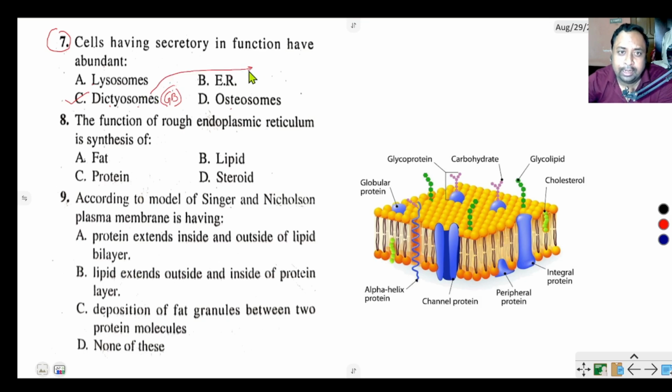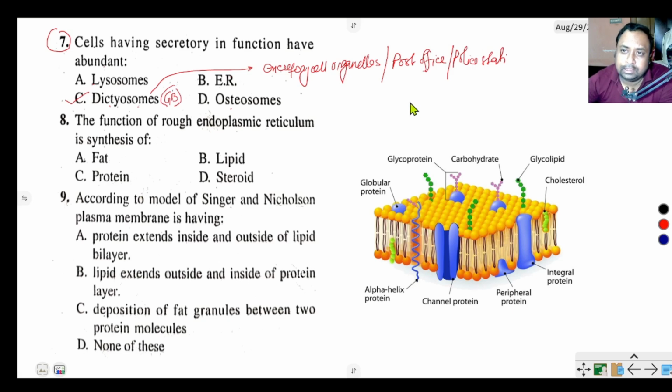Dictyosome is also called an excretory cell organelle, or the post office of the cell, or police station of the cell, because it excretes different materials from different parts of the cell. Lysosome is also called suicidal bag.